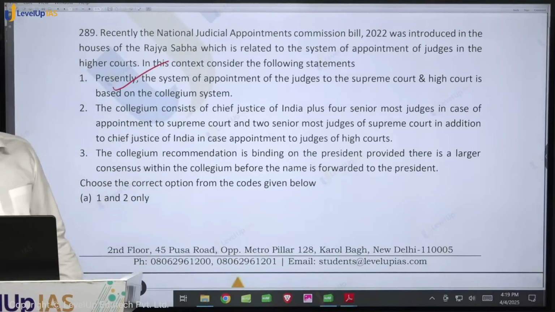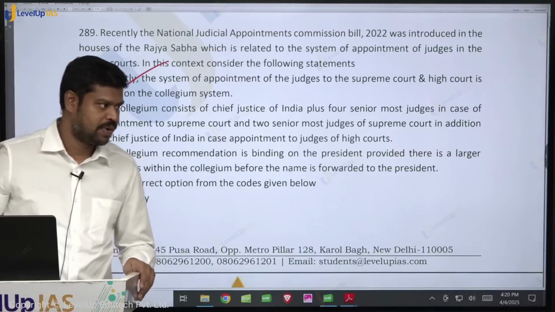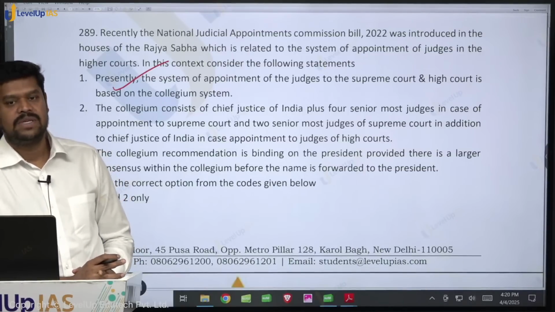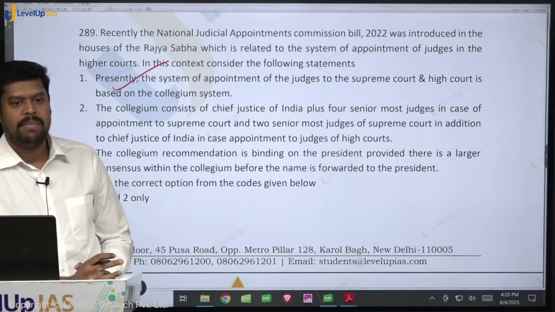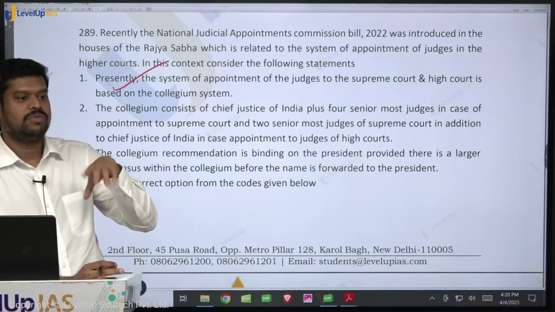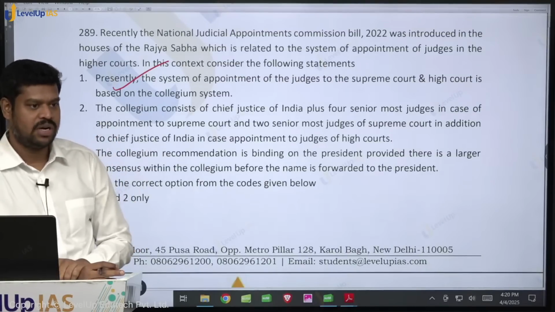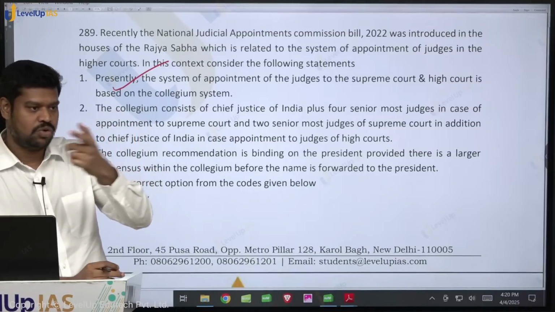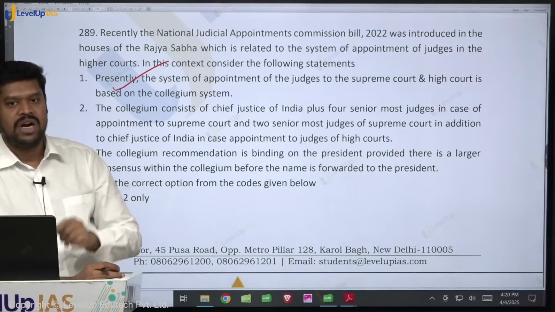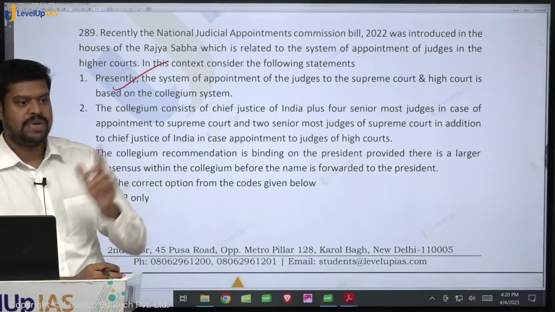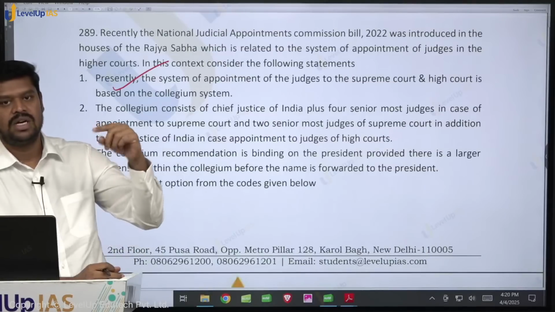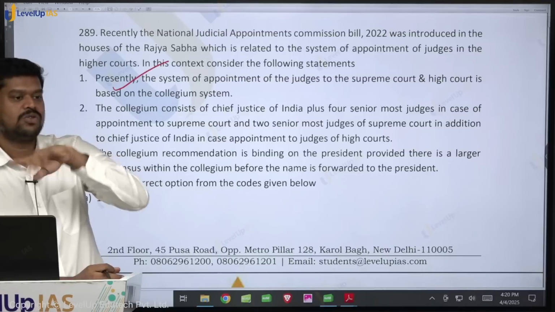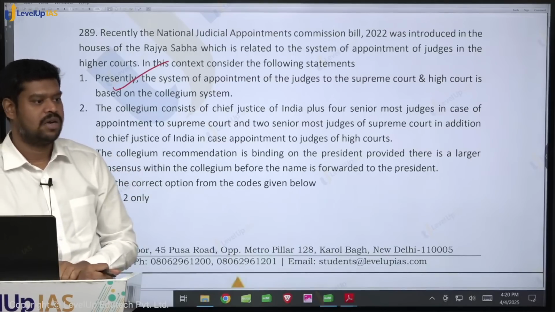Chief Justice of India plus 4 senior most judges of the Supreme Court. In fact, there is one more thing that you have to remember. It is Chief Justice of India plus 4 senior most judges normally, but if none of those 4 senior most judges will become the next Chief Justice of India, because let us assume the Chief Justice of India is much junior in age to all these judges, then if none of these 4 senior most judges will next become the Chief Justice of India on the present Chief Justice of India getting retired, then the next person who will be becoming the Chief Justice of India will also be part of the collegium.